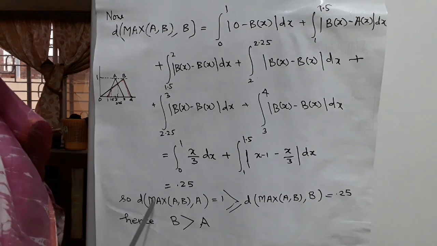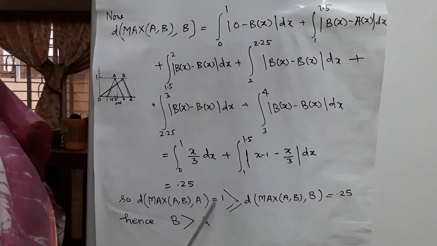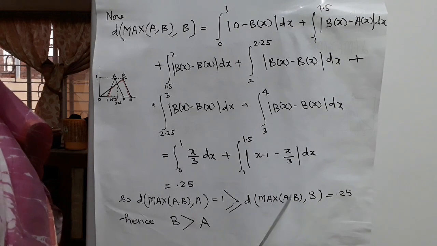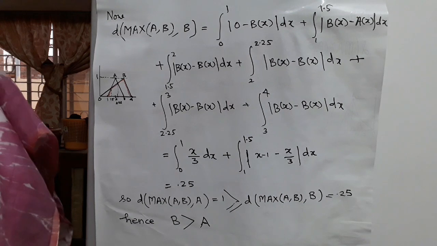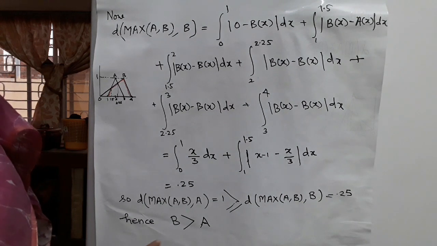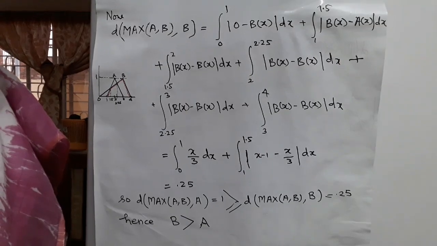So d(max(A,B), A) equal to 1 is greater than or equal to d(max(A,B), B) equal to 0.25. So B is greater than A. By Hamming distance, B is greater than A.